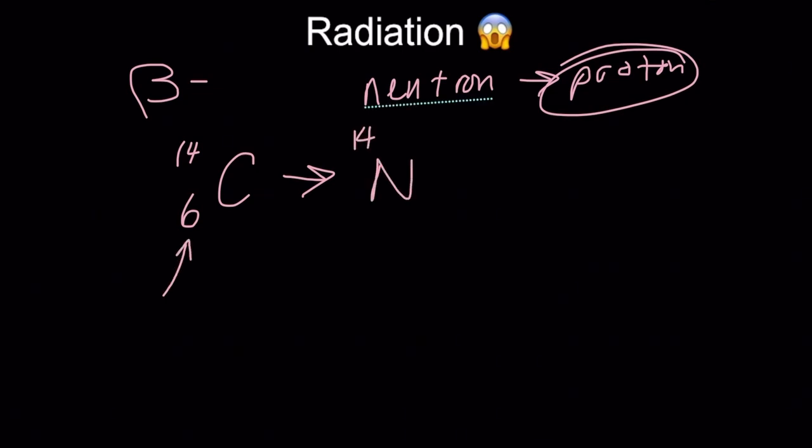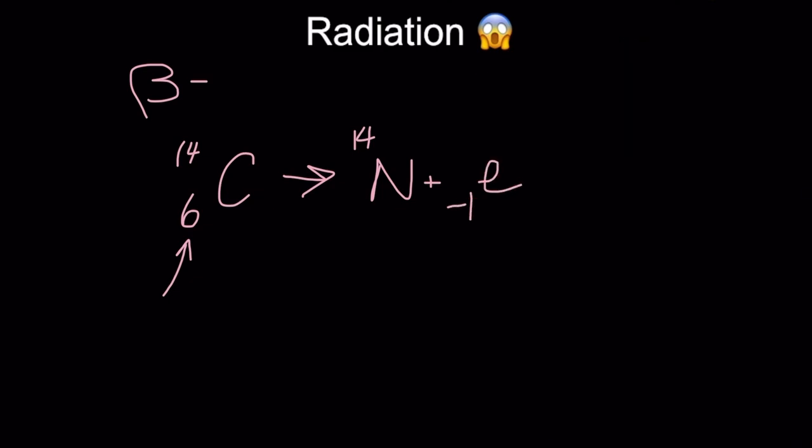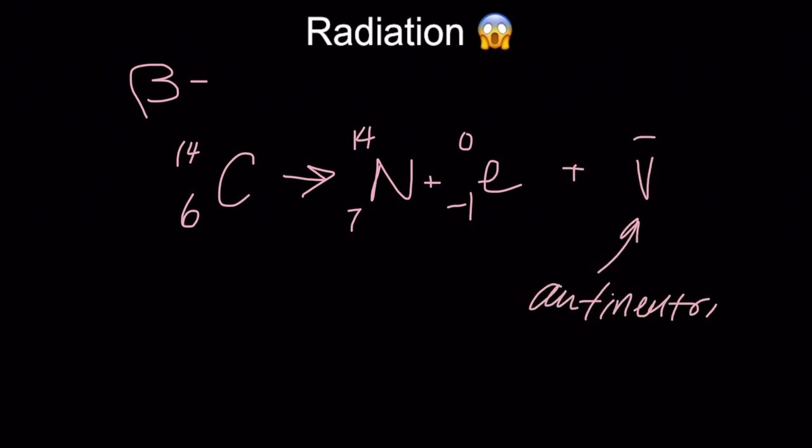But take a look at the charge. An electron has been emitted. Because of that, the charge for nitrogen increases. And lastly, we will include the antineutrino emitted. And there aren't numbers beside it because it has no charge and virtually no mass, i.e. no protons or neutrons.